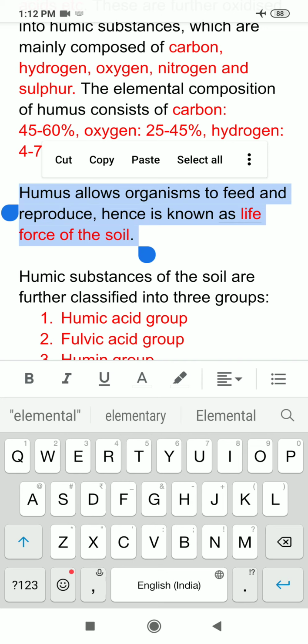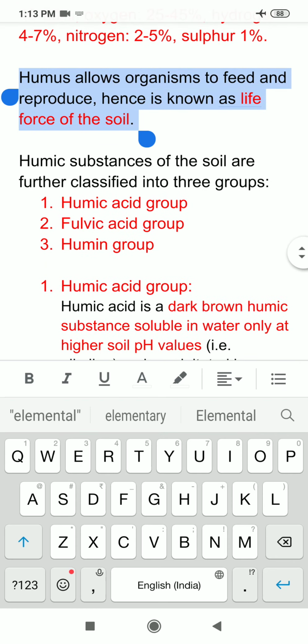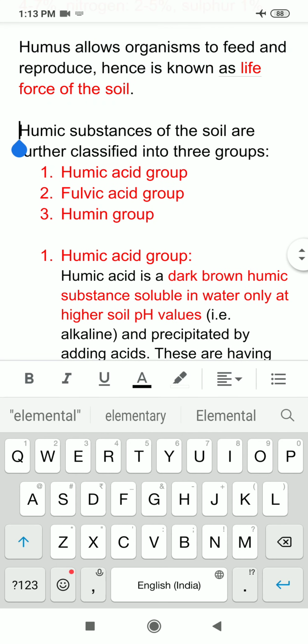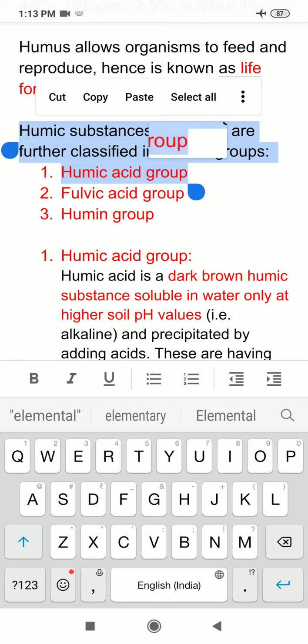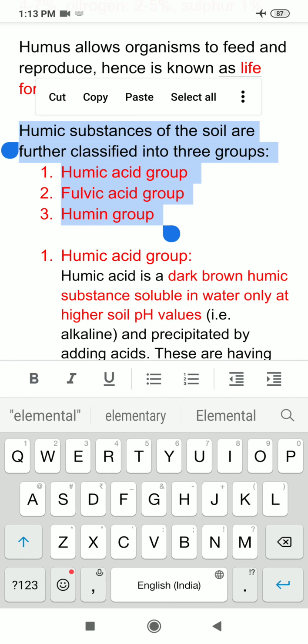Now as I told you earlier, different substances or organic matter on oxidation are transformed into humic substances. Now humic substances of the soil are classified into three types. First is humic acid group, second is fulvic acid group, and third is humin group. So we will study them one by one.